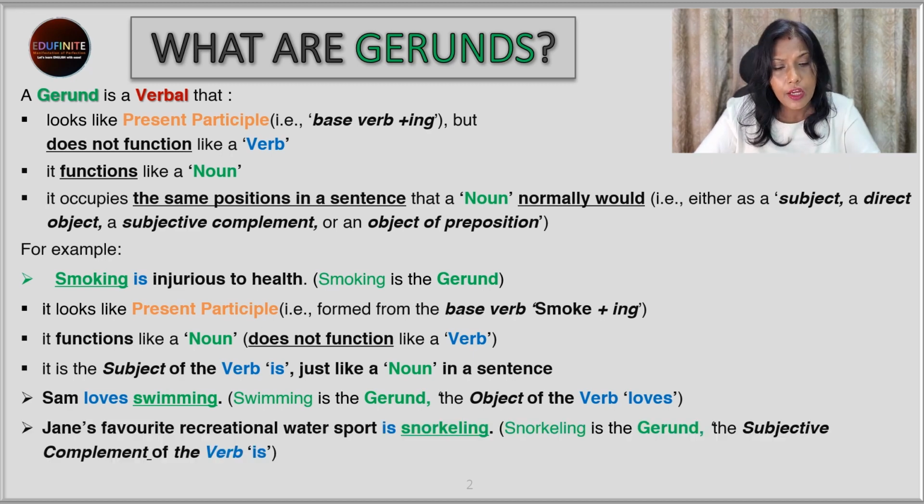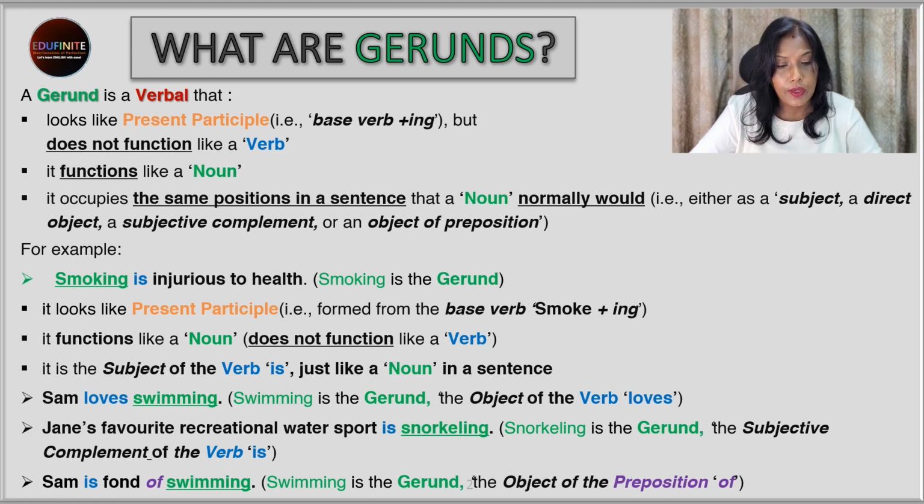The next one. Jane's favorite recreational sport is snorkeling. Snorkeling is the gerund. It is the subjective complement of the verb is. Well, the next one. Sam is fond of swimming. Now, what do we see here? We see swimming is again the gerund because it is the object of the preposition of.